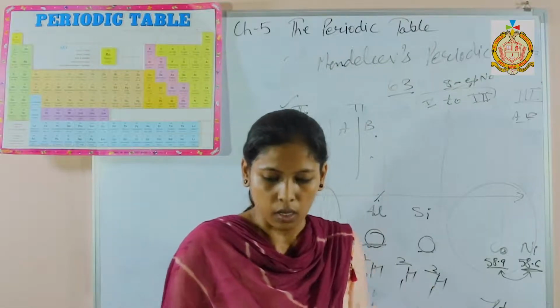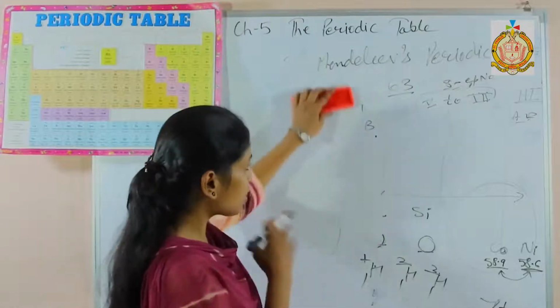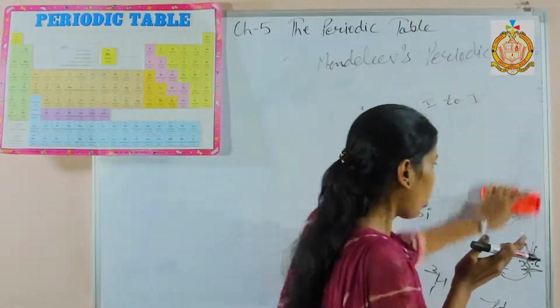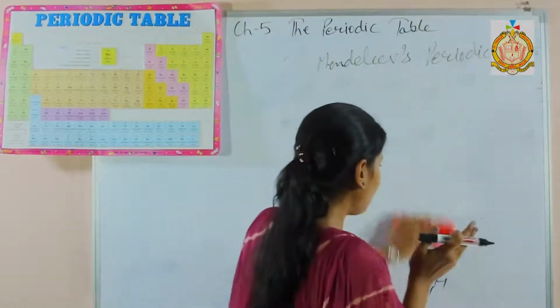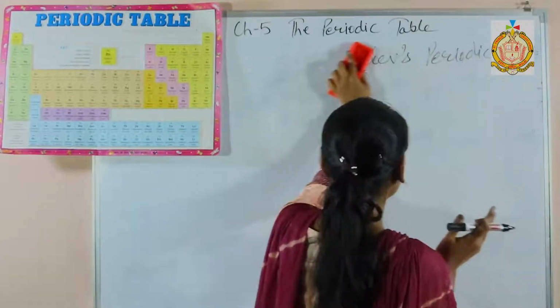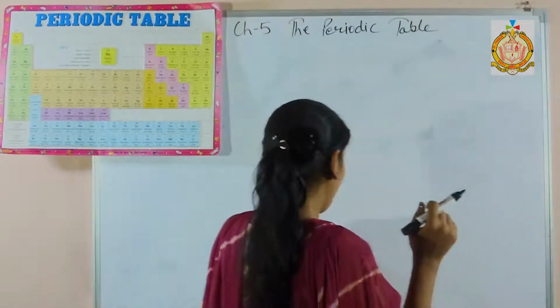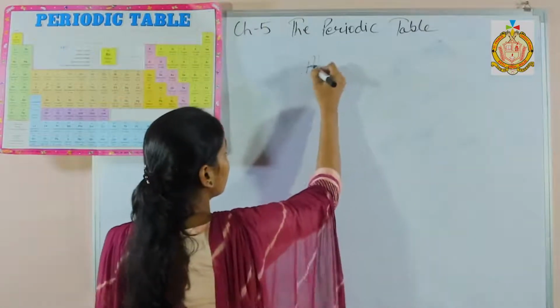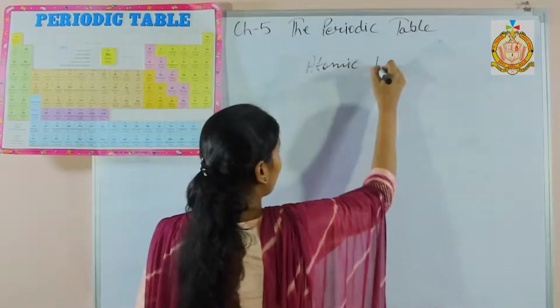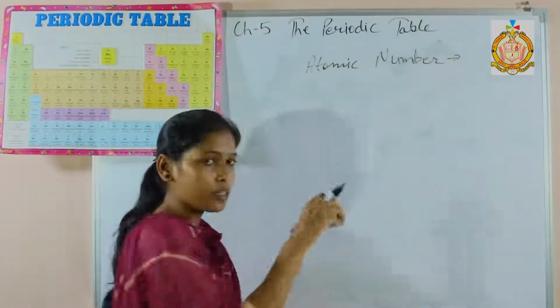Next one is atomic number as the basis. Up to Mendeleev, atomic mass was the basis. But now we will talk about atomic number. What is atomic number? Atomic number is the unit charge present in the nucleus.